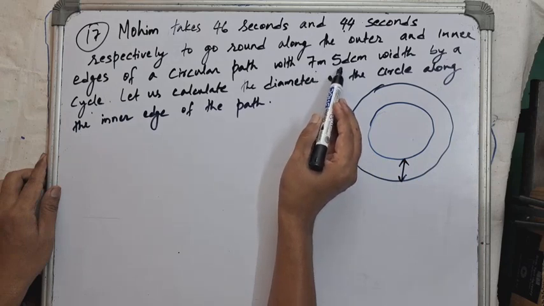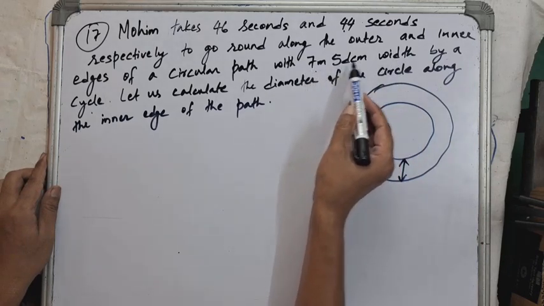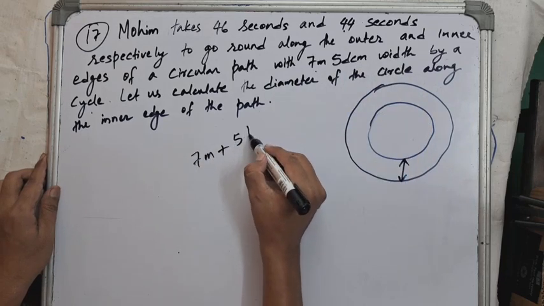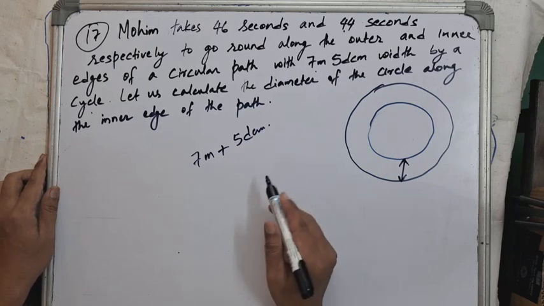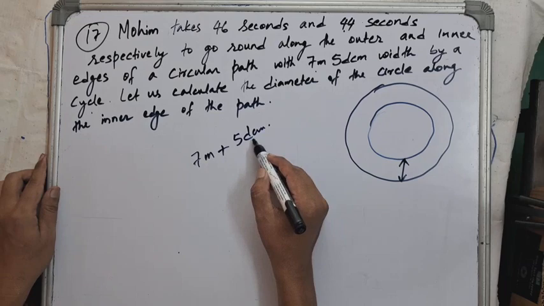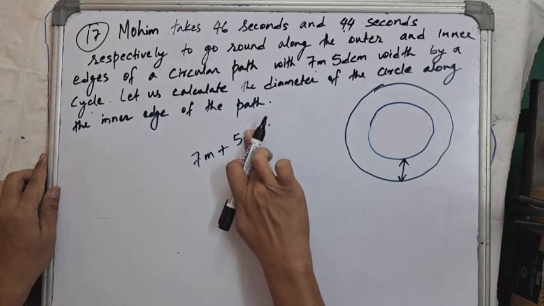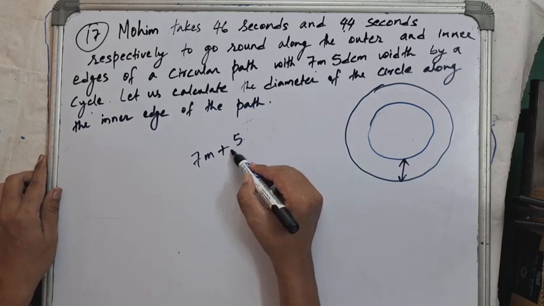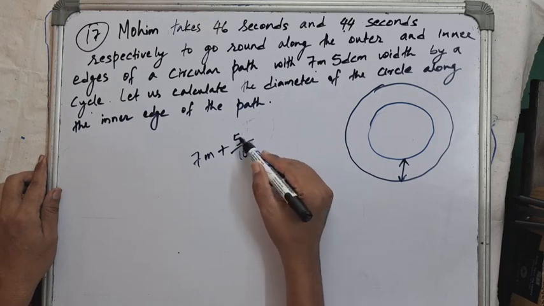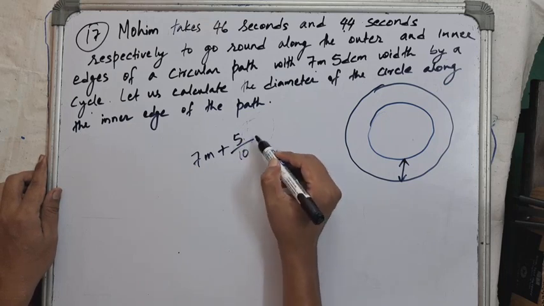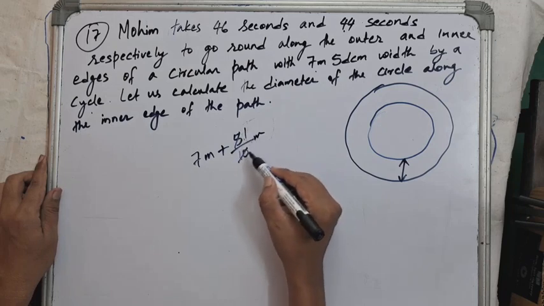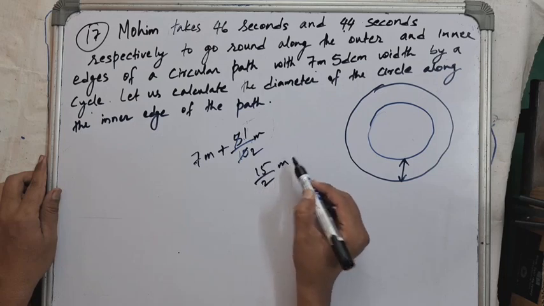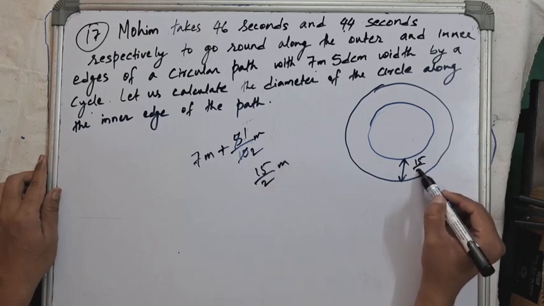Width of the path, 7 meter 5 decimeter, is given to us. 7 meter plus 5 decimeter is the thickness of the path. So here we have meter, here decimeter. So let's convert this decimeter to meter and make a single unit, meter. When we divide decimeter by 10, we get meter. So 5 by 10 becomes meter. 2 7s are 14 plus 1 is 15 by 2 meters. Width of the path is 15 by 2 meters.